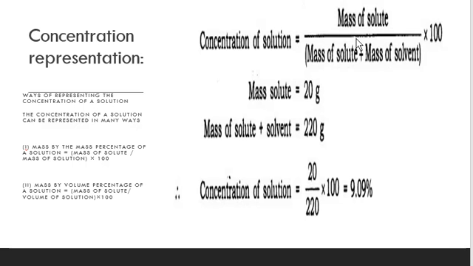So we know the formula of concentration of a solution. Mass of solute means of sugar, that is 20 grams. Mass of solute plus mass of solvent, that means mass of solution, into 100. So in this way you can calculate the mass percentage.